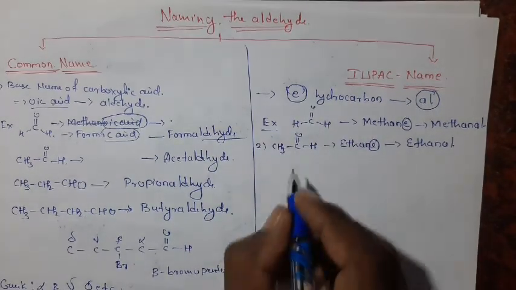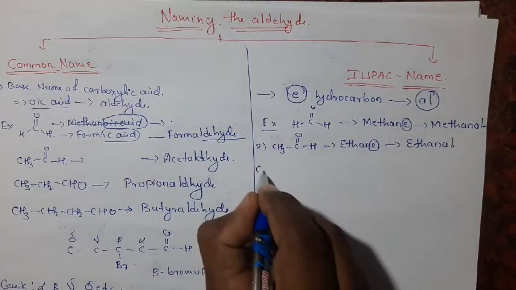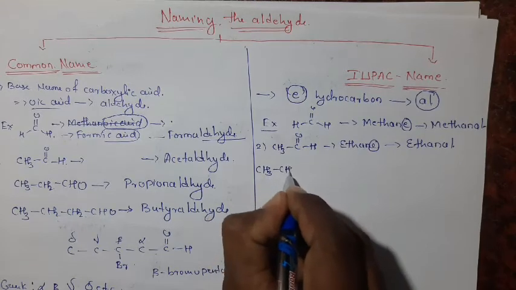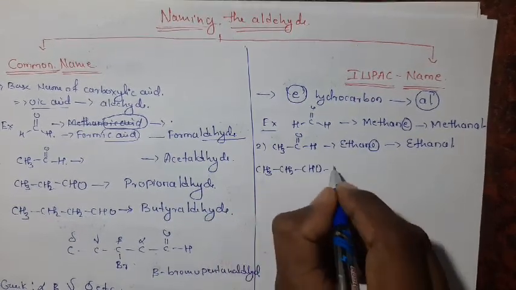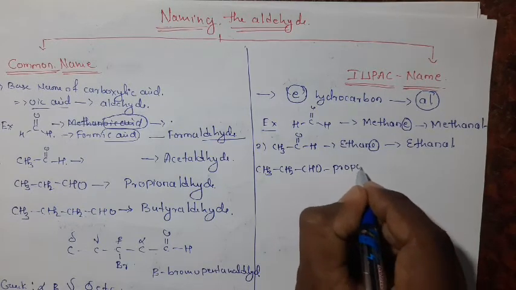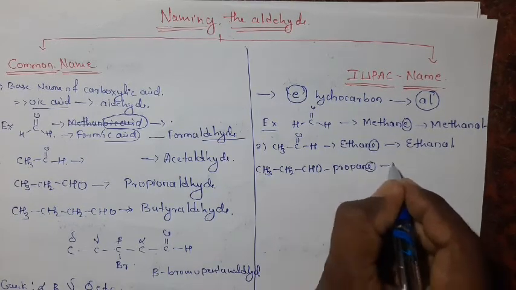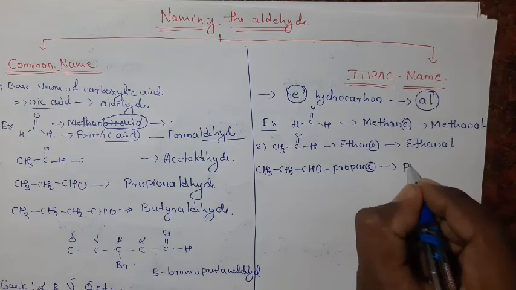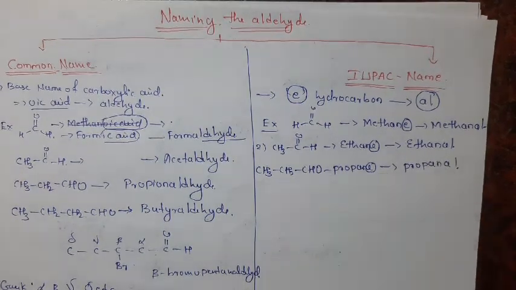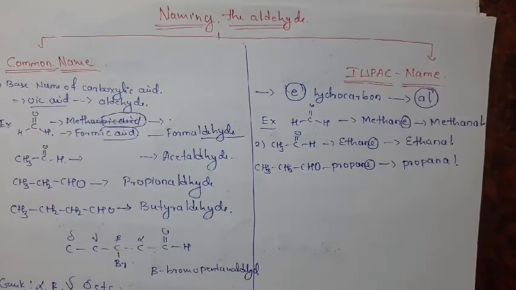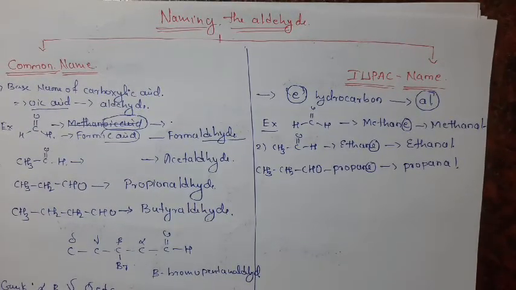Okay, next, CH3CH2CHO. Here there are 3 carbon atoms, then it becomes propane. Here E is replaced by the Al, then it becomes propanal. Similarly we can give the IUPAC name for the aldehyde.